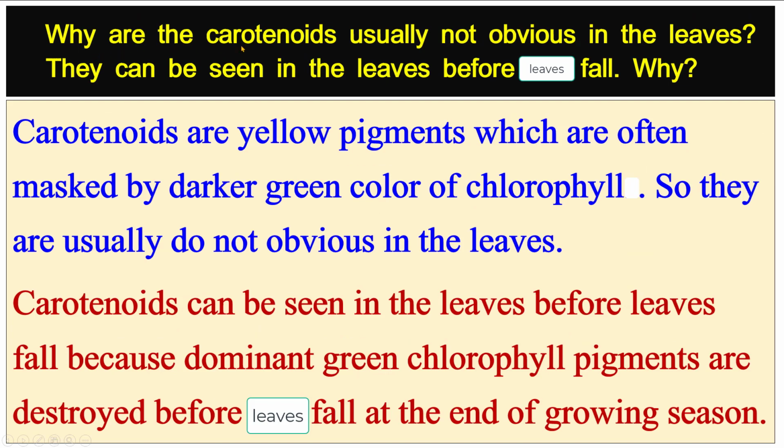Why are the carotenoids usually not obvious in the leaves? They can be seen in the leaves before leaves fall. Why? Carotenoids are yellow pigments which are often masked by the darker green color of chlorophyll. So they are usually not obvious in the leaves. Carotenoids can be seen in the leaves before leaves fall because the dominant green chlorophyll pigments are destroyed before leaves fall at the end of the growing season.